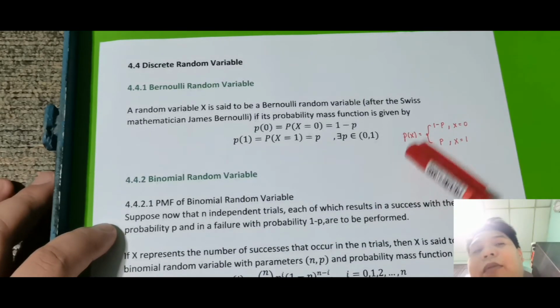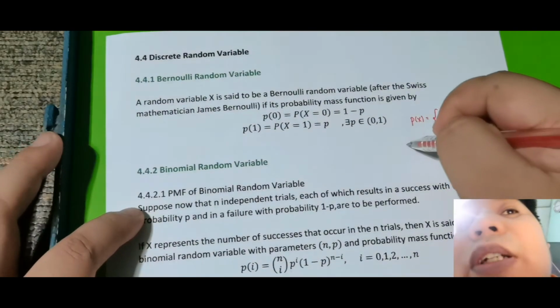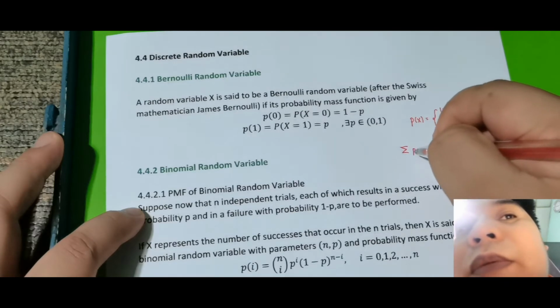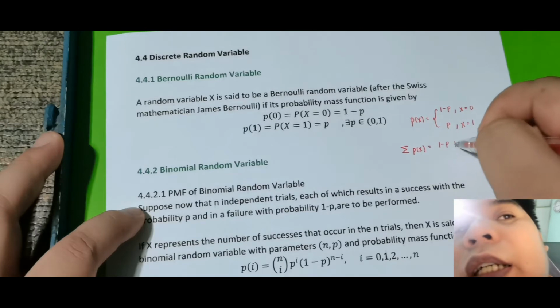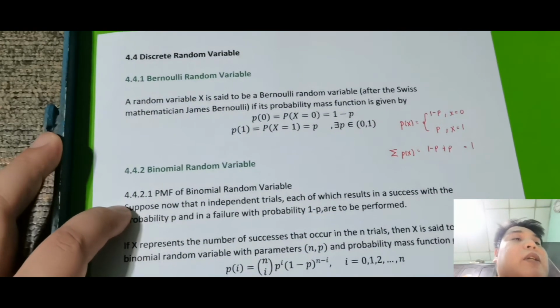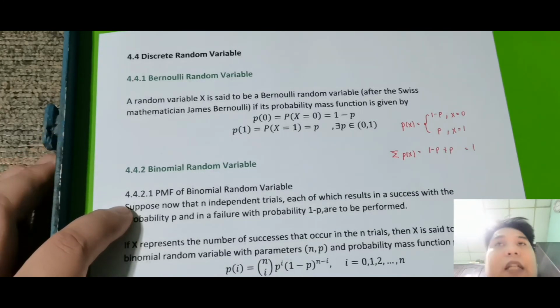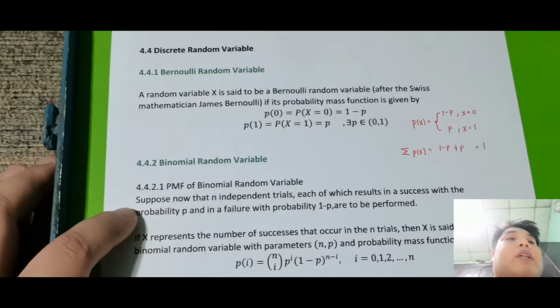Ito yung kanyang probability mass function. Kung isa-sum up mo yan, kunin mo yung summation ng p of x, this is just equal sa 1 minus p plus p, which is equal sa 1. Tama siya, kasi sinasatisfy niya yung condition number 2 ng ating probability distribution table. So alam natin na siya ay discrete random variable. One classification is yung summation ng lahat is equal to 1. Okay, so yan lang siya.